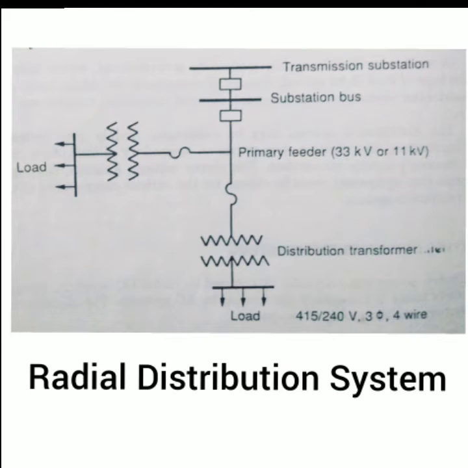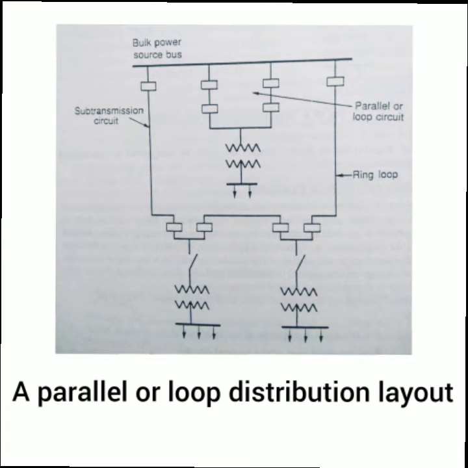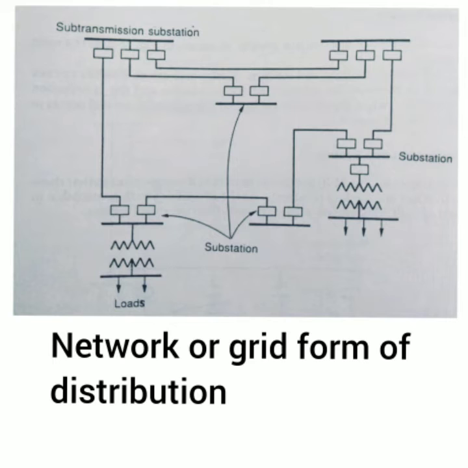The next classification is the parallel or loop system. This system ensures the continuity of supply even if a fault occurs in one path, as the alternate path is available. So this system is more reliable than the radial system. The next classification is the network or grid system of distribution. This is preferred for large distribution areas and large loads which have to be supplied with greater reliability, along with all other advantages of the grid system. This system gives better voltage regulation as feeder length is small compared to the radial distribution.